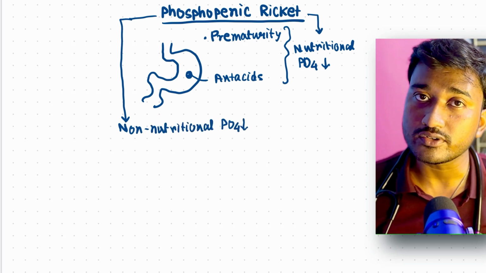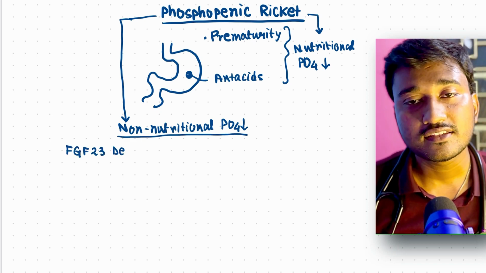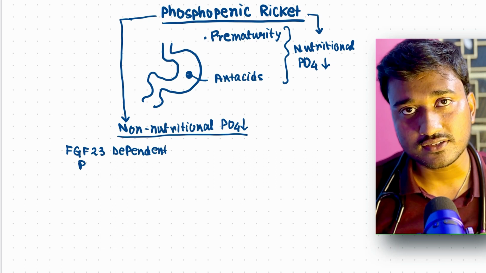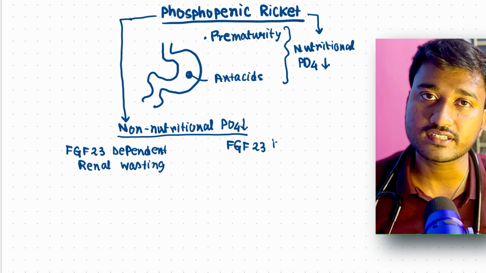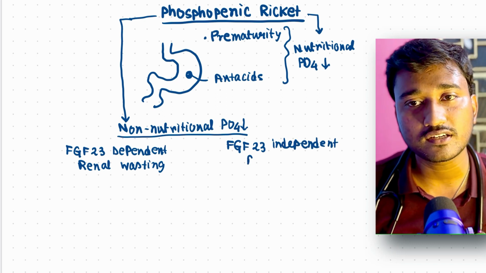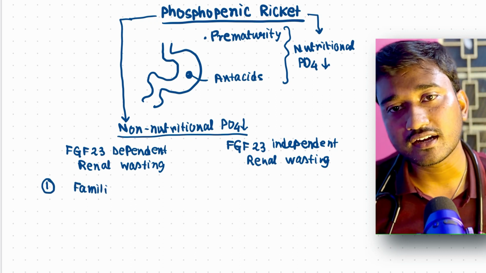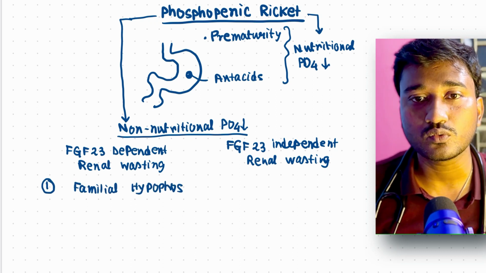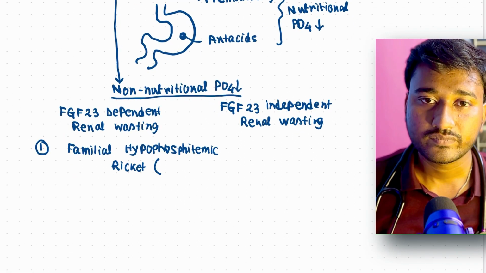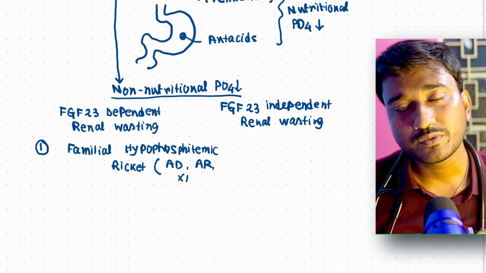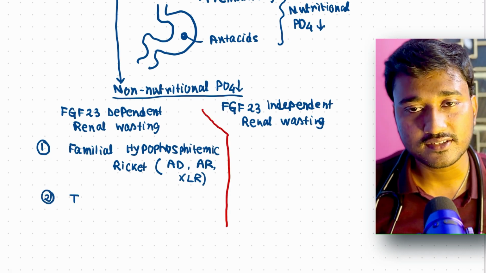We have non-nutritional phosphate deficiency associated rickets as well. These are due to FGF23, that is fibroblast growth factor 23 dependent renal wasting, or FGF23 independent renal wasting. So what are the causes under FGF23 dependent renal wasting? We have familial hypophosphatemic rickets. This could be due to an autosomal dominant, autosomal recessive, or X-linked recessive condition.